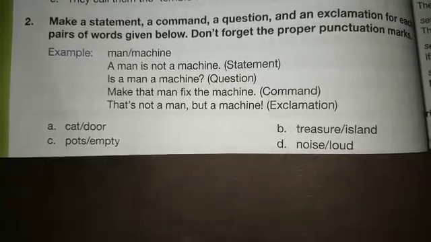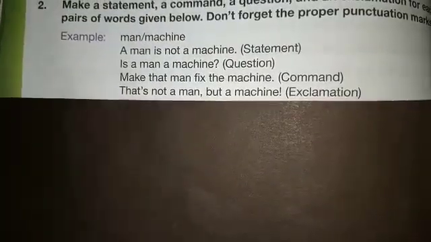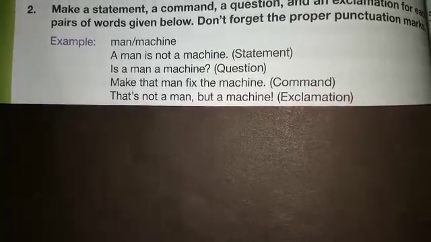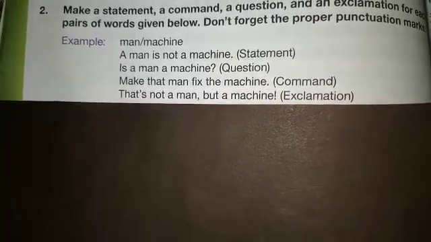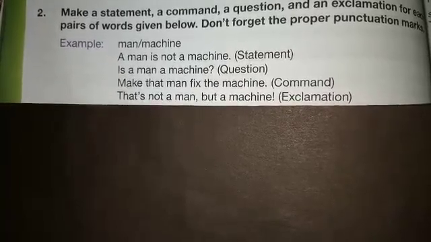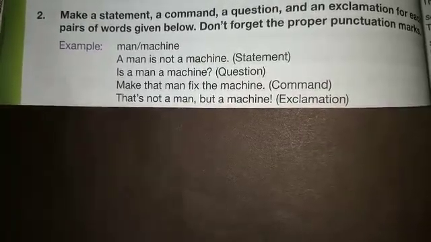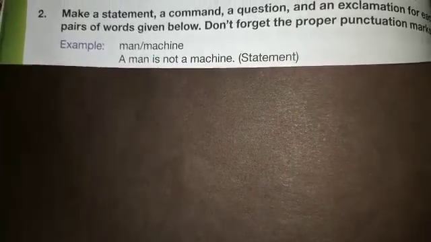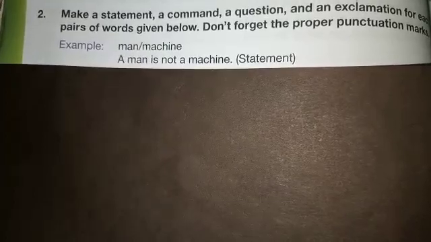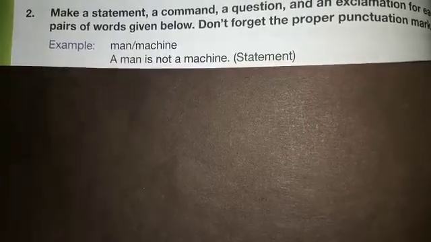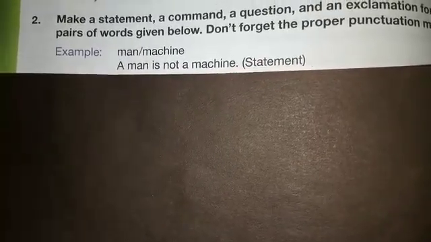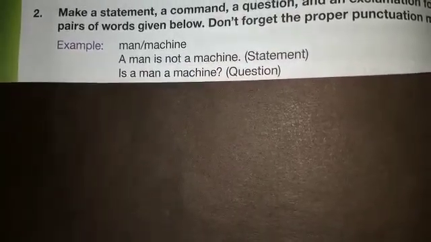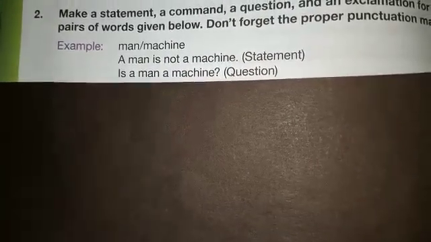Here we are provided with an example where they have told us how they formed a statement, question, command and an exclamation with a pair of words which was man or machine. So they made a statement like, a man is not a machine. So this is a simple statement and it is like providing some sort of information. Is a man a machine? So again we can say that it is a question